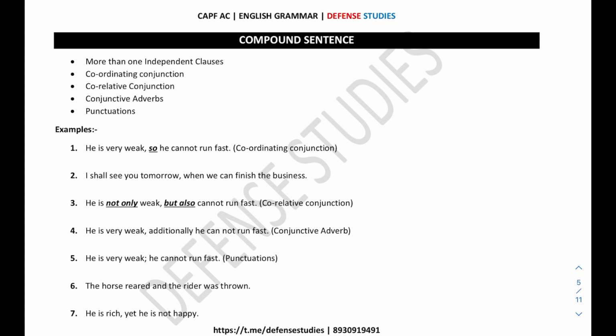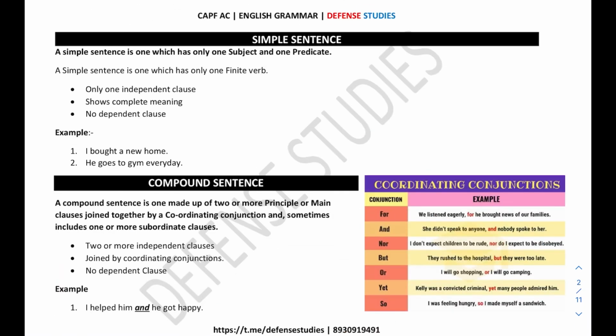Now, compound sentences. What are compound sentences? Again we need to repeat it. There would be one independent clause, one coordinate conjunction, one correlative conjunction, conjunctive conjunction, and punctuation. A compound sentence consists of a coordinating conjunction, but depending upon the situation we need to understand which type of coordinating conjunction to use. Coordinate conjunctions are: for, and, nor, but, or, yet, so.